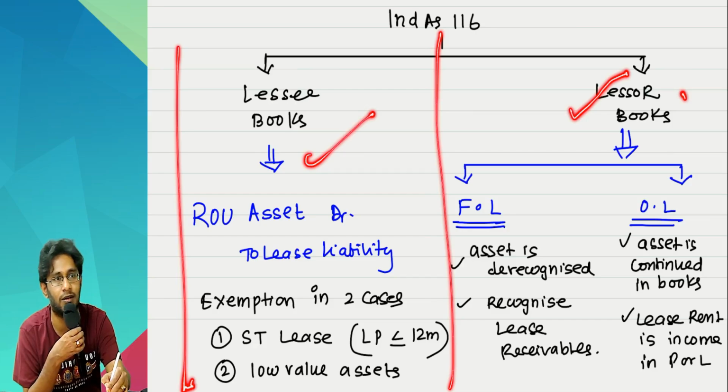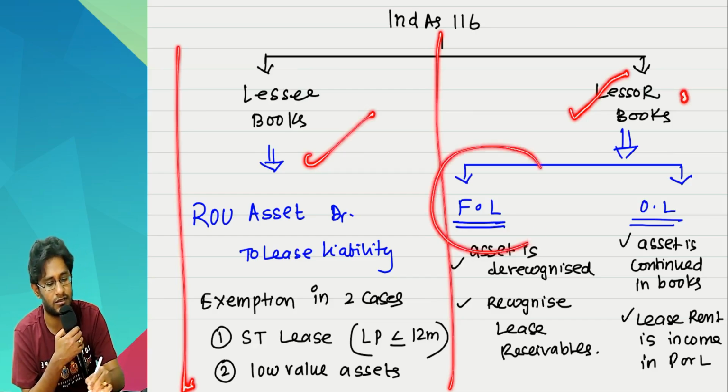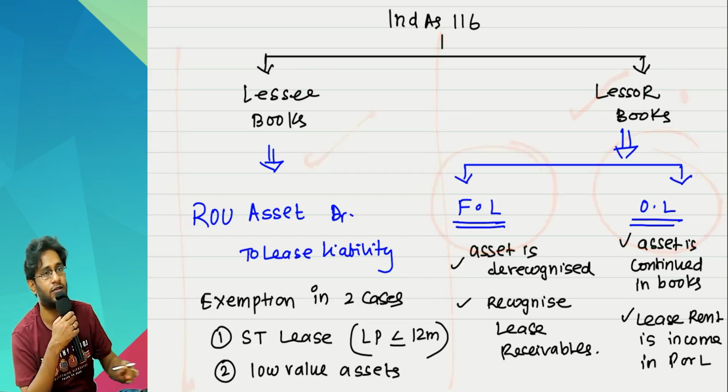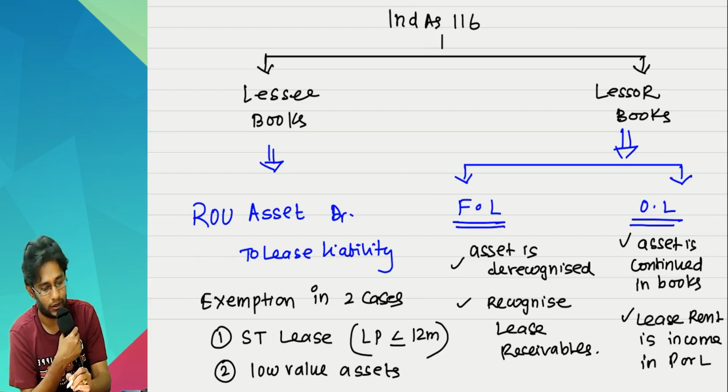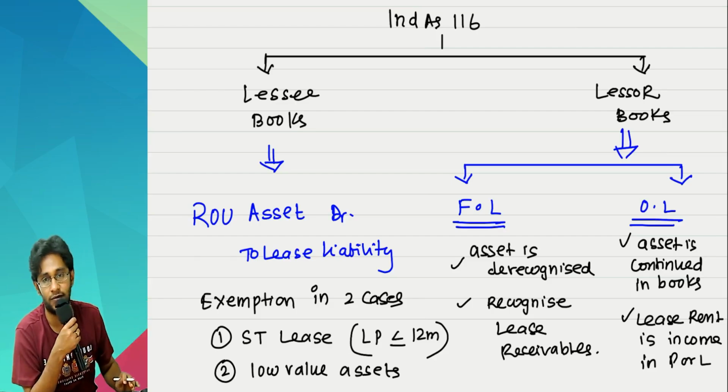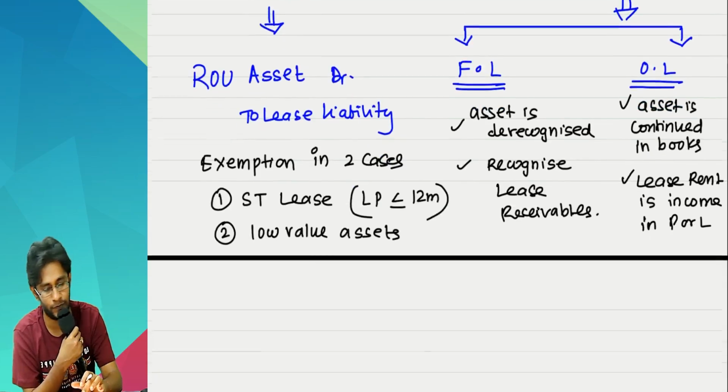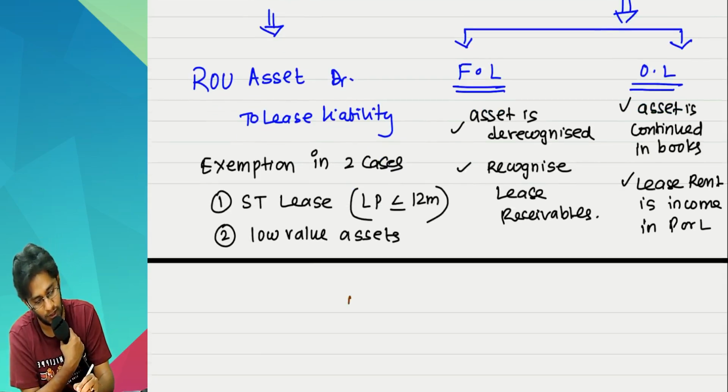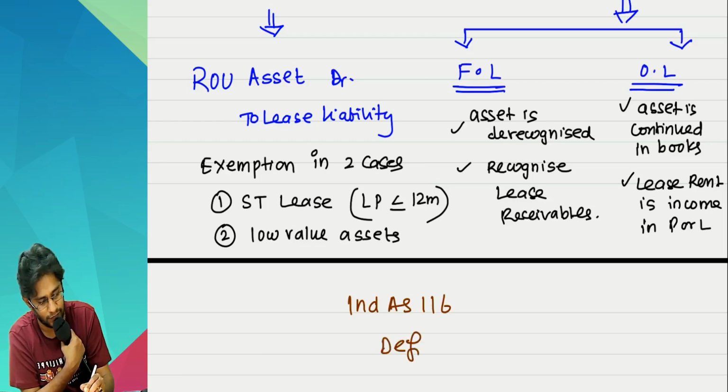When we move into the lessor's books, at that time our discussion starts about what is a finance lease and what is an operating lease. But if the lessee has to capitalize this, first you have to prove that whatever contract is entered between these two fellows is a lease. So in Ind AS 116, first thing, the definition of lease.